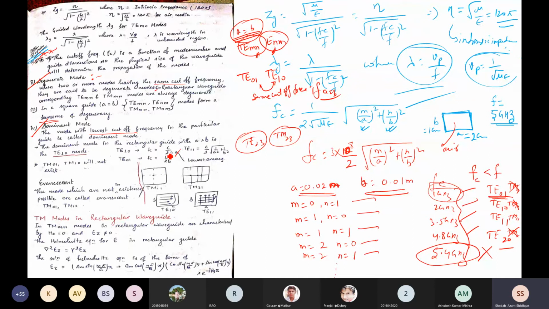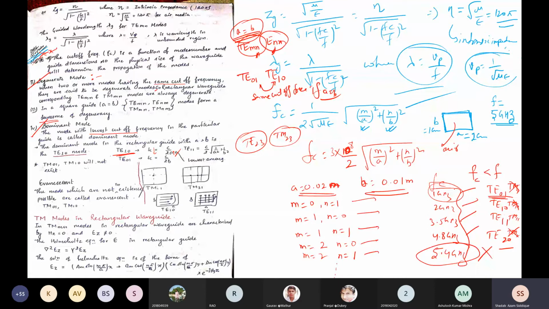And you have A greater than B. So if A is greater than B, the denominator is greater, so the cutoff frequency will be less. That means this mode should be the dominant mode in the rectangular waveguide for A greater than B. So if you're asked which mode in a rectangular waveguide is dominant for A greater than B, we write TE10 mode.